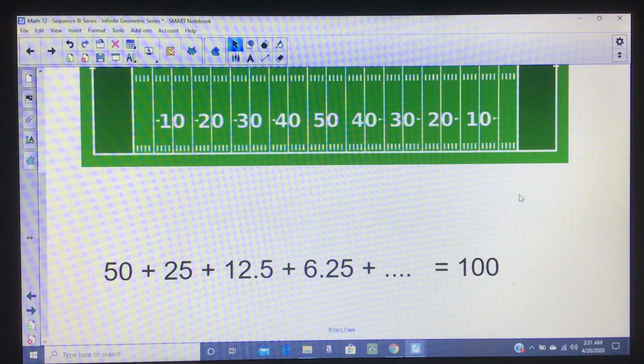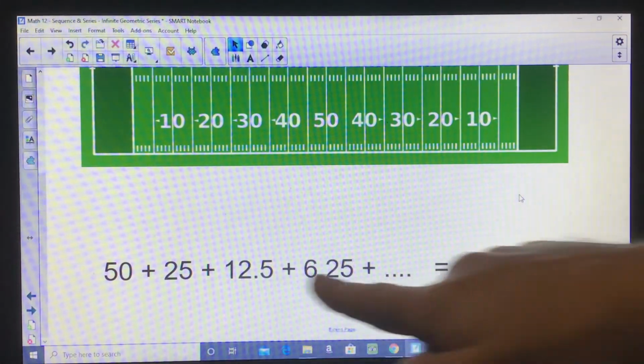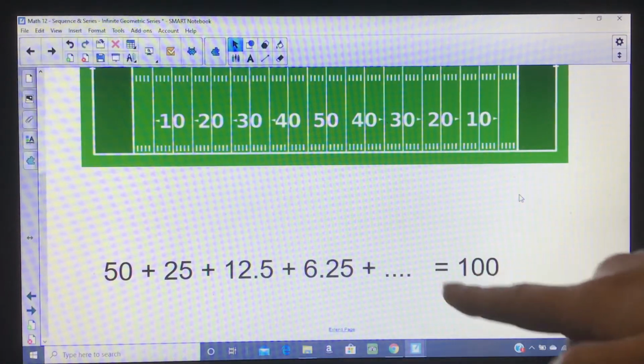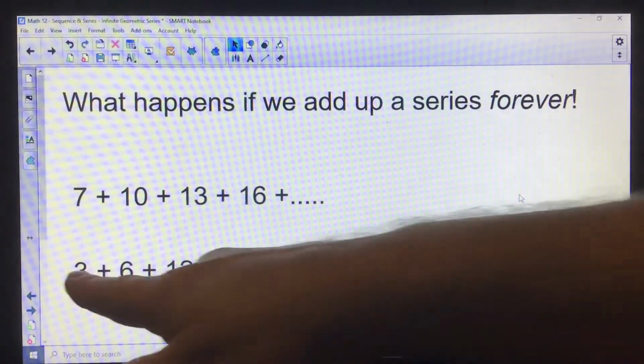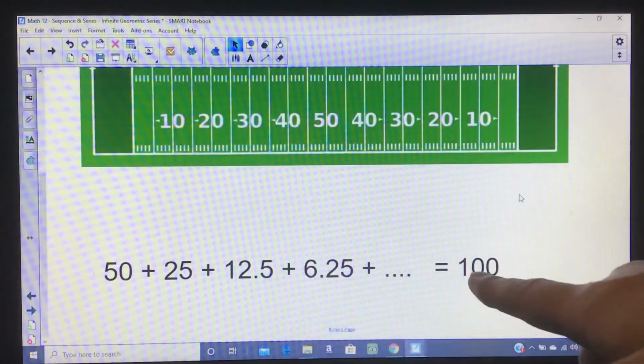So this is a geometric sequence that if I make the series out of it, I can actually add it up forever and I don't get infinity. I actually start to approach an actual number. So the question for this unit is, number one, why does this happen in this example? Why does this geometric sequence add up to a number where this geometric sequence added up to infinity? So basically we need to see when some of these will add up to infinity and others will add up to a number, like the football field example does.